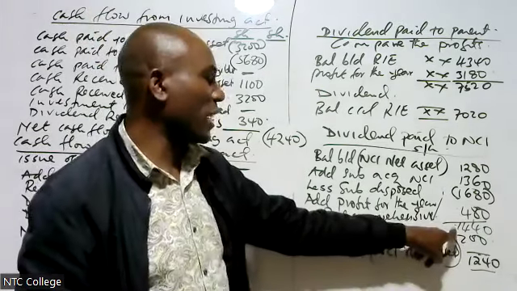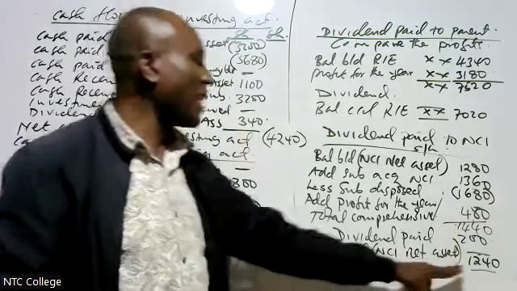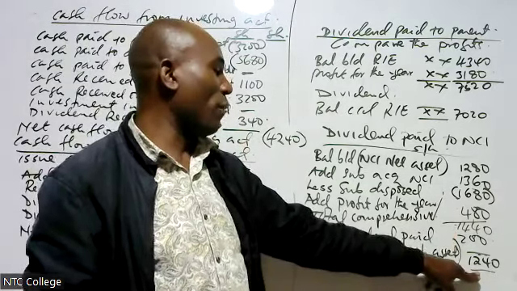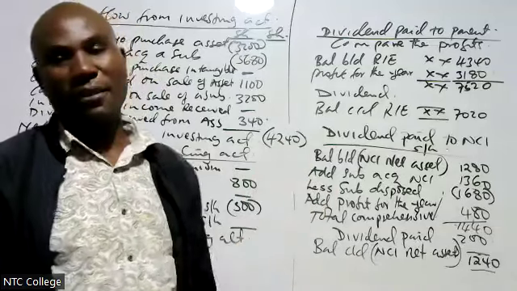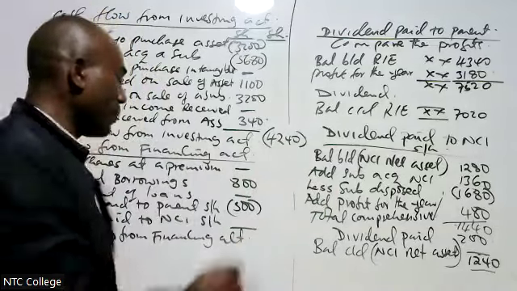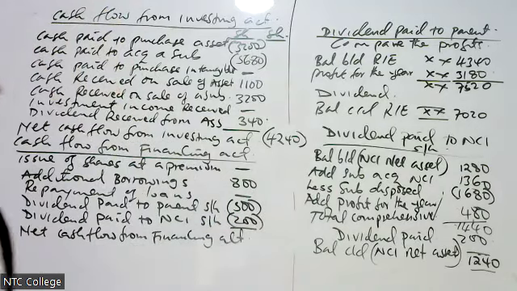It is coming to 1440. Then at the end, the examiner is giving us a total value of 1240. Then what is the difference? 200. Therefore, here we have 200.